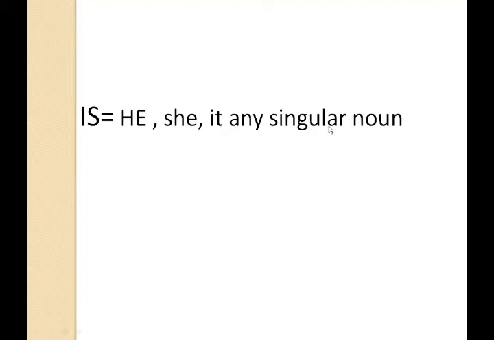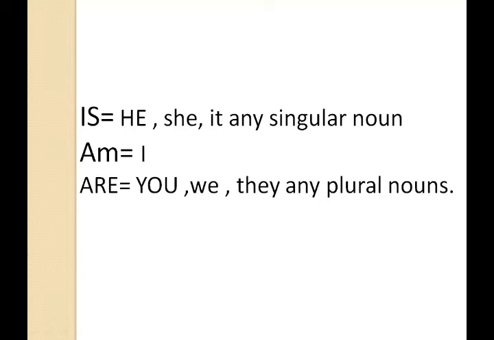These all are the examples of is. Now when we use am, we use am with I. I is the only pronoun with which we use am. Then are. Are is used with you, we, they, and any plural nouns.